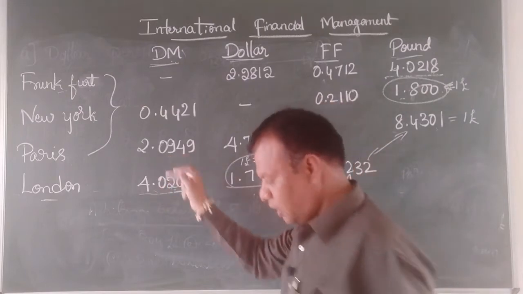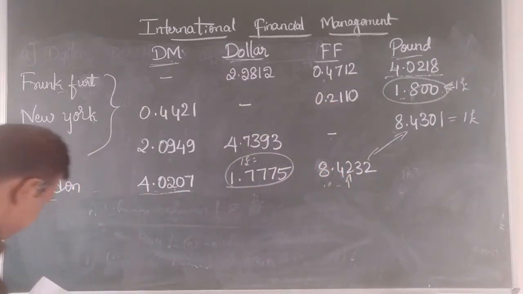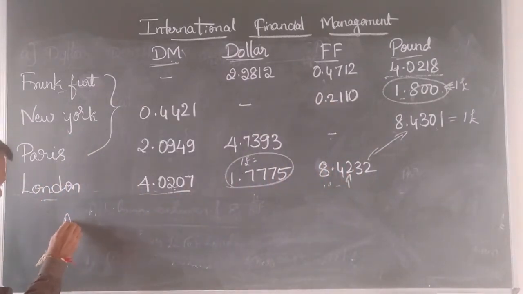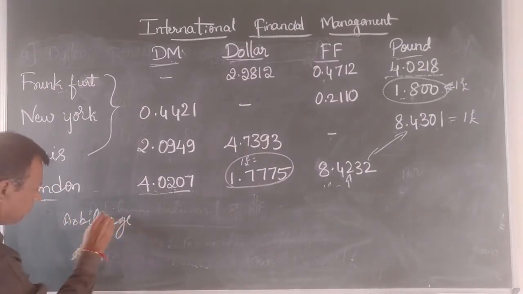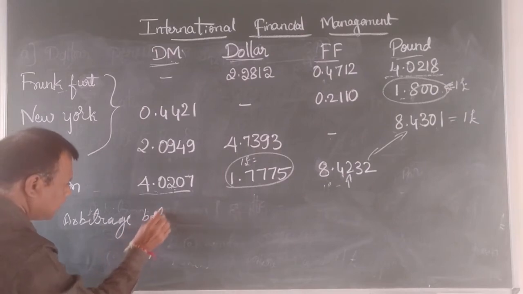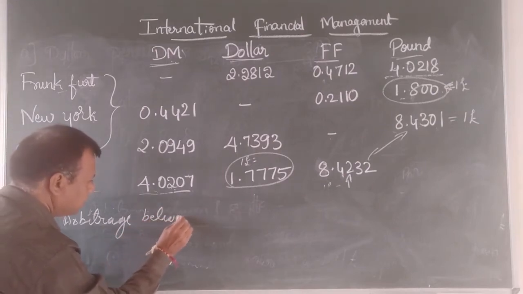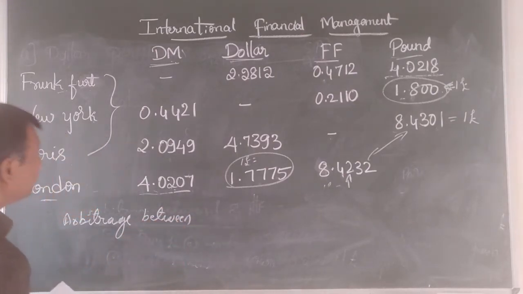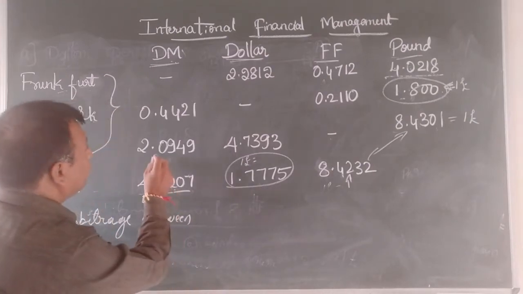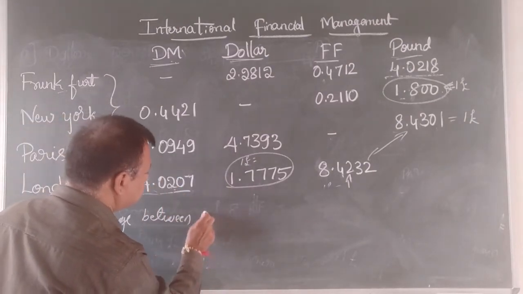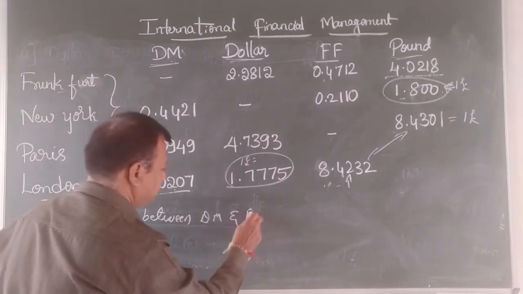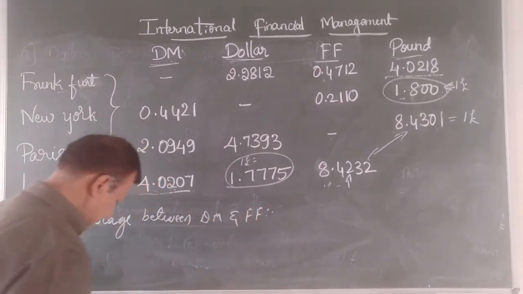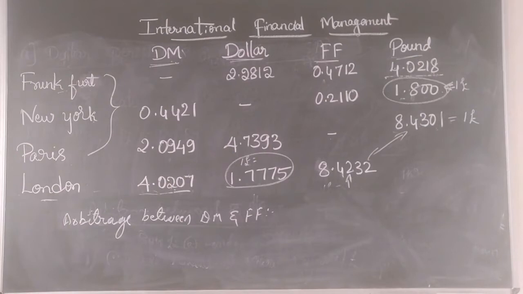Arbitrage between one is DM and the other one is Frankfurt. We have to find the arbitrage between DM and Frankfurt.